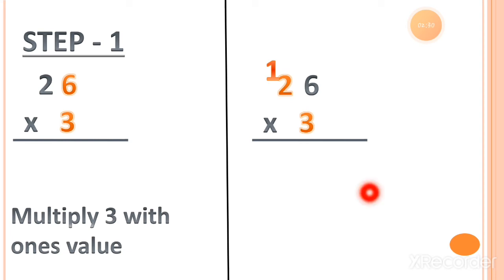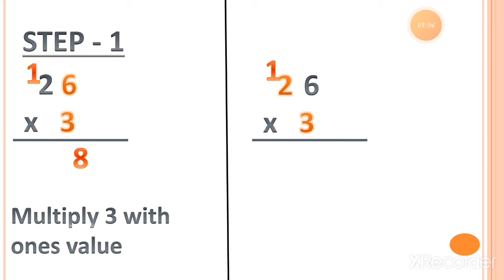Multiply 3 with the 1's value. We have to speak the table number 3, and the 1's value is 6. So 3 6s is equal to 18. From the 18 we have to write down number 8 under the 1's column, and then we can put one number from the 18 as a carry forwarded number on the tens column. You can see it here.